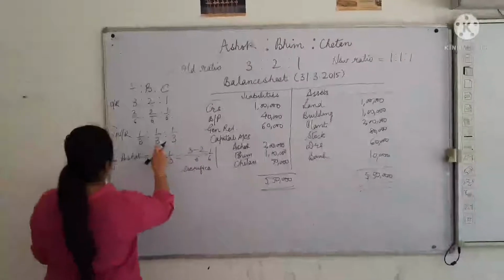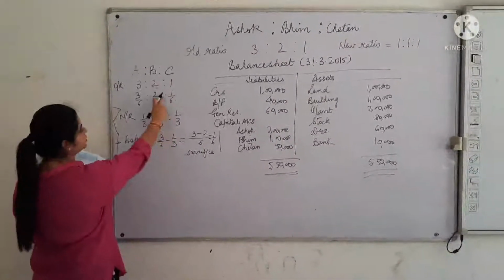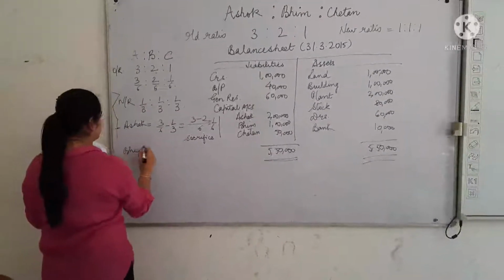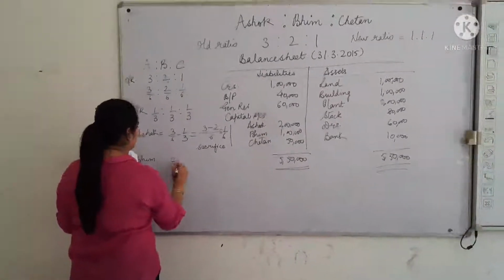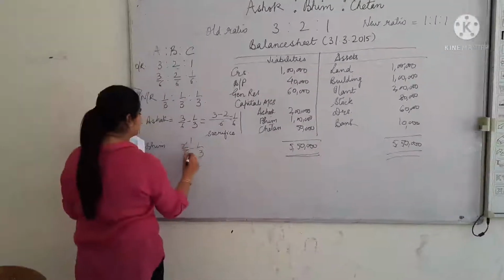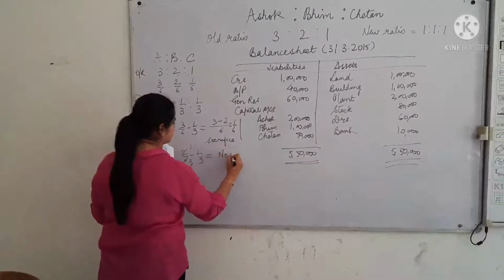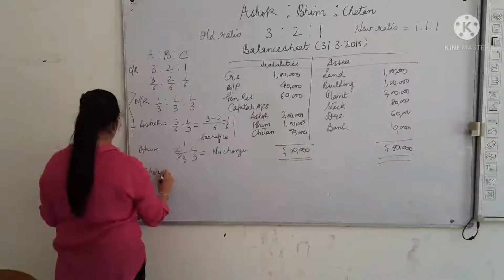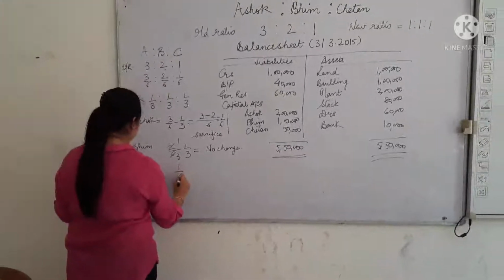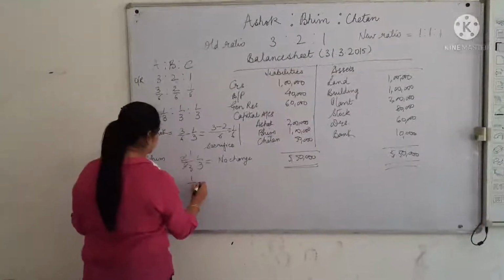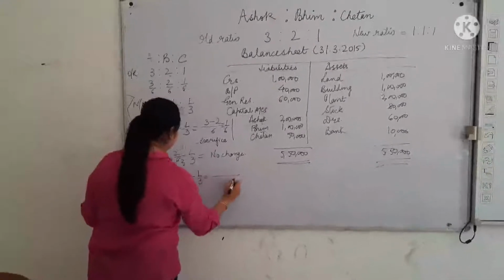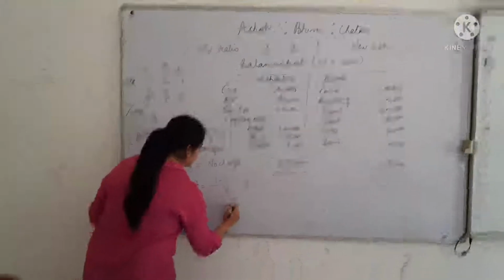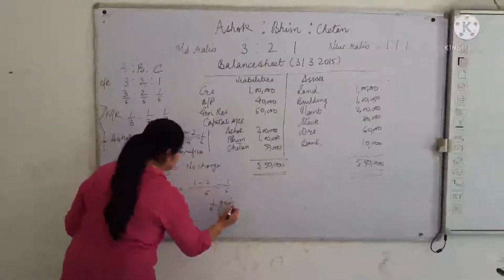Okay, for Bhim there is no change, as it was 2 by 6 and 1 by 3, which is all the same. So for Bhim it was 2 by 6 minus 1 by 3, which is again equal to zero, and there is no change. But for Chetan, there is a gain. Initially his share was 1 by 6 and now his share is 1 by 3, which means he is gaining 1 by 6. He is gaining, the new share is more.